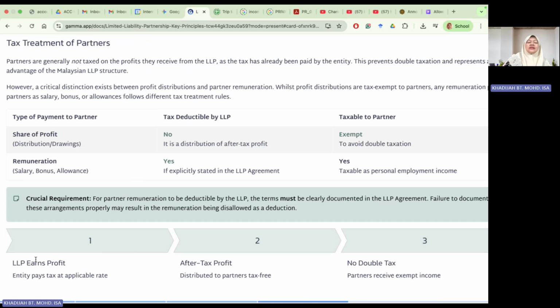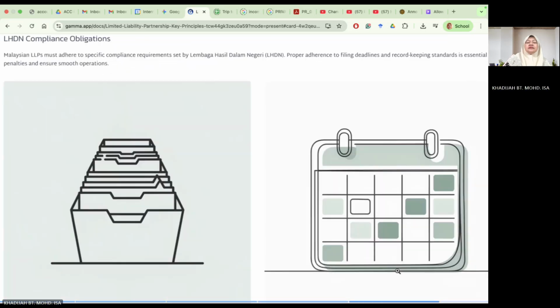Number one is that for those LLPs that earn profit, they have to pay tax on their own. After tax profit, you then distribute to your partners, and therefore there is no double taxation for the partners receiving exempt income in the form of dividend.